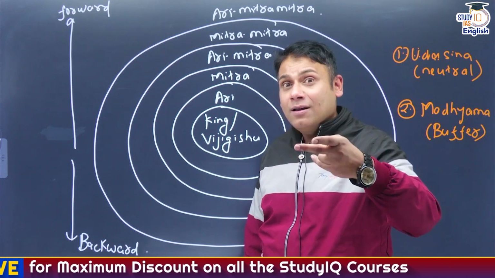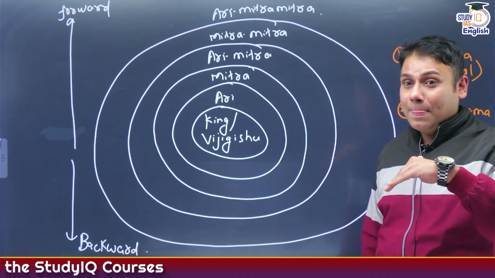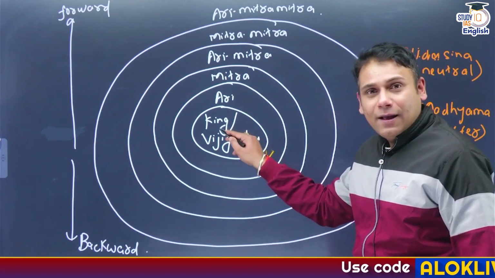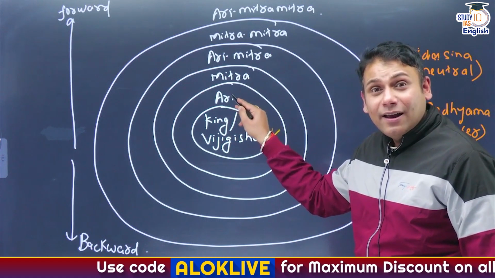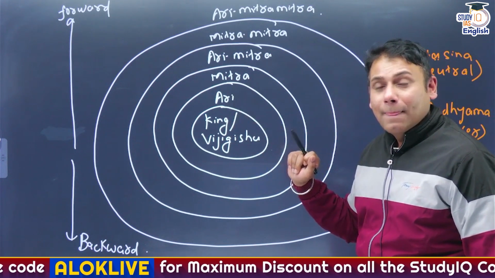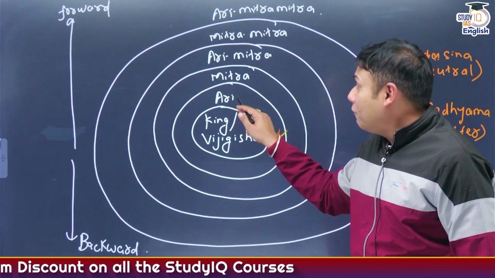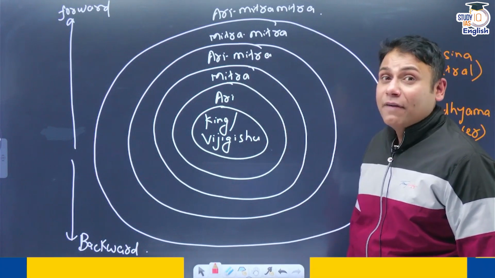Neighbor's neighbor is a natural friend. Mitra, our ally. Correct? Suppose this is the king, this is the other king. So the other king, Ari, is the enemy of this king. And Mitra is the ally or a friend of this king. Similarly for Ari, he might be an enemy and he might be a friend.